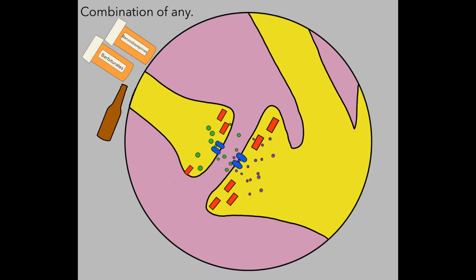Finally, what you've been waiting for. When you combine these inhibitory substances, there is a synergistic effect. Now, instead of 1 + 1 equaling 2, it will actually equal 3. This illustrates that through a synergistic effect of combining inhibitory substances, death has the potential to occur as a result.